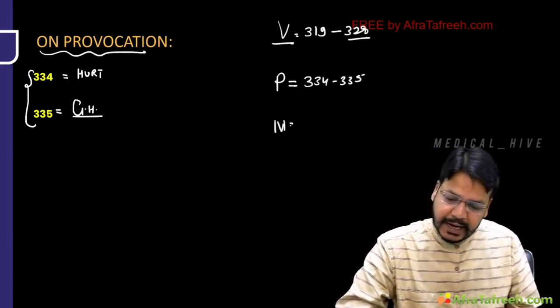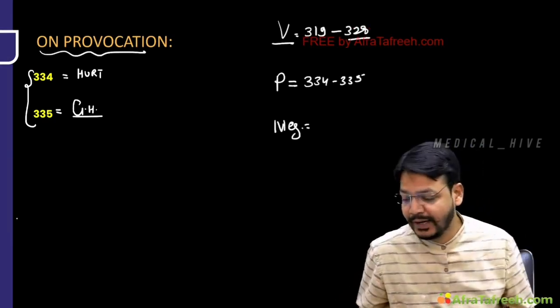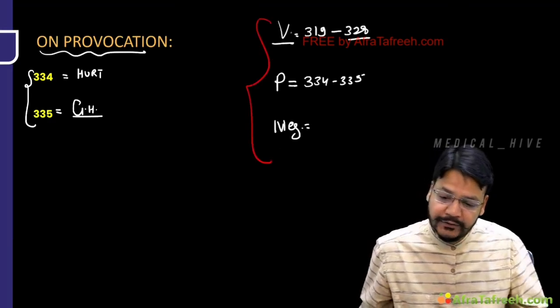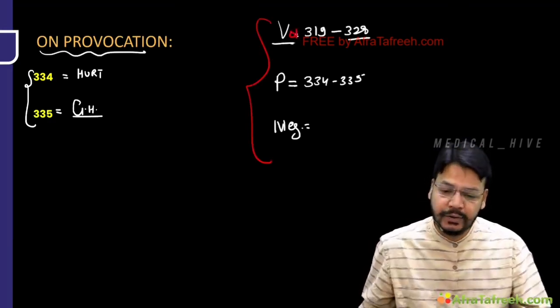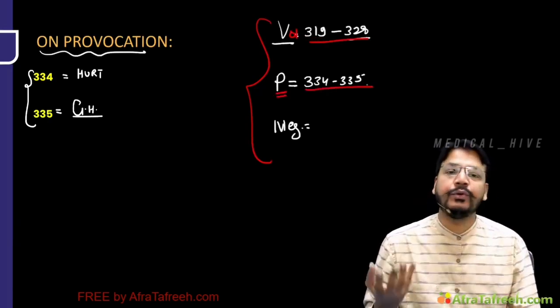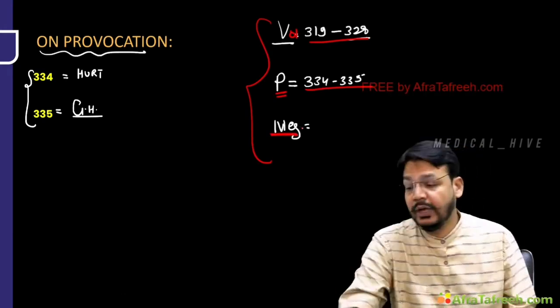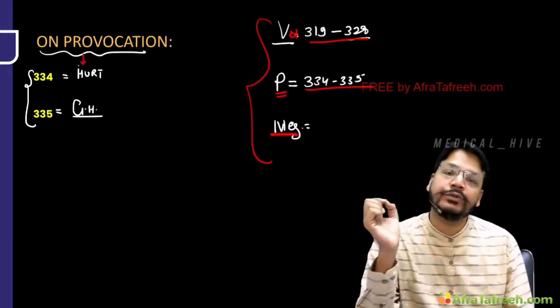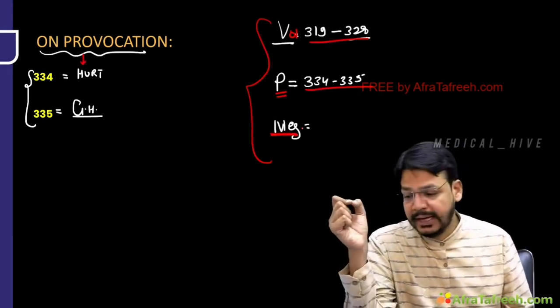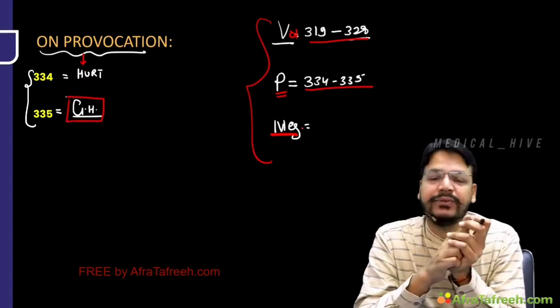Now, N, I'll tell you negligence, the next IPC. So you can remember by one more trick, VPN. Voluntarily, if you produce hurt and grievous hurt, 319 to 328. By provocation, it is 334 to 35. And just remember, by negligence, if you produce that. So after provocation, if you produce hurt, it is 334, and if you produce grievous hurt, it is 335.